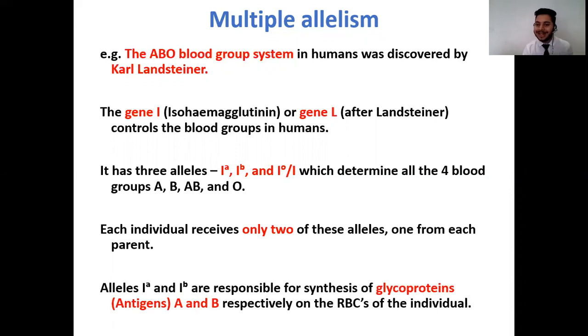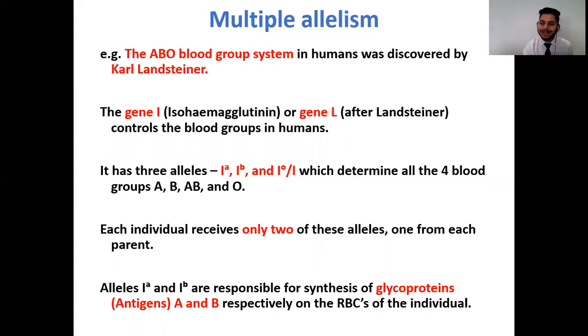Now what is the role of these alleles? If an individual is expressing an allele IA within itself, then IA is responsible for the synthesis of a glycoprotein, which you can call an antigen. So the IA allele is responsible for synthesis of a glycoprotein or an antigen on the RBC of that individual. If I'm expressing the allele IA, then I am going to express the A antigen on my RBC. If I'm expressing an allele IB, then I'm going to express antigen B on my RBC. So that is the role of the alleles IA and IB.